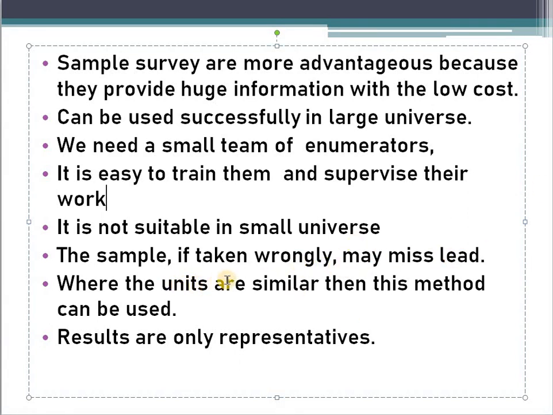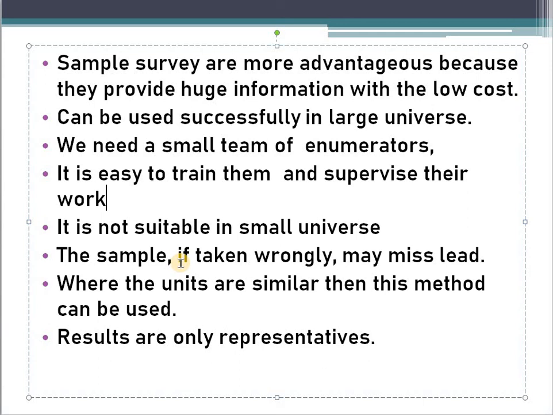Where the units are similar, then this method can be used. If the population units are similar, only then can we use this method. Please understand. If the population units are not similar, they are different, then we can't use this sample method.